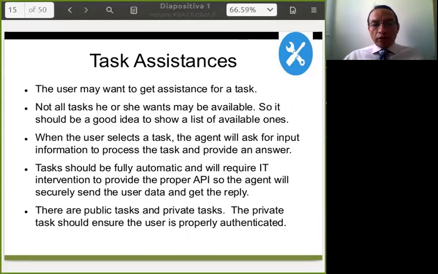Tasks should be fully automatic and will require IT intervention to provide the proper API, or application program interface, so the agent will securely send the user data and get the reply. There are public tasks and private tasks. The private task should ensure the user is properly authenticated.